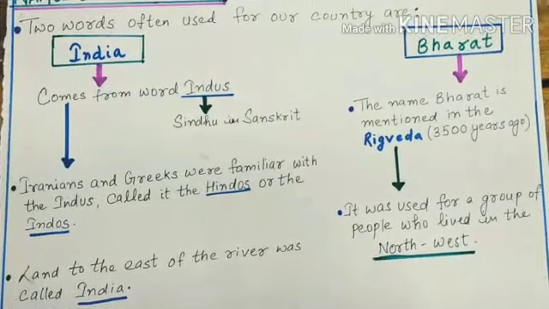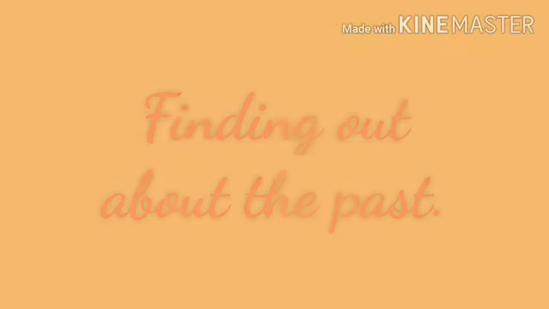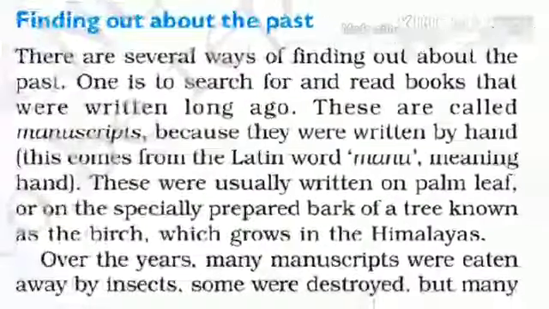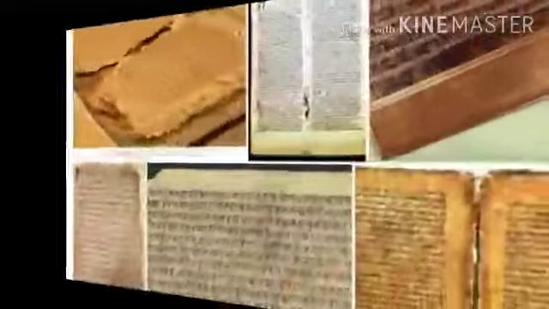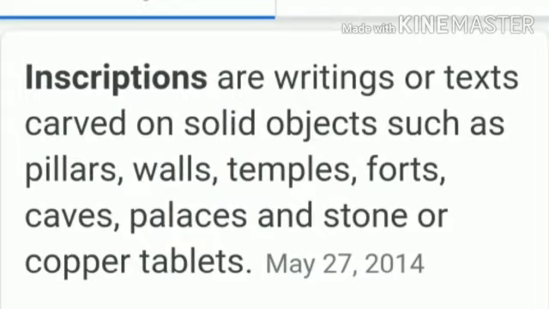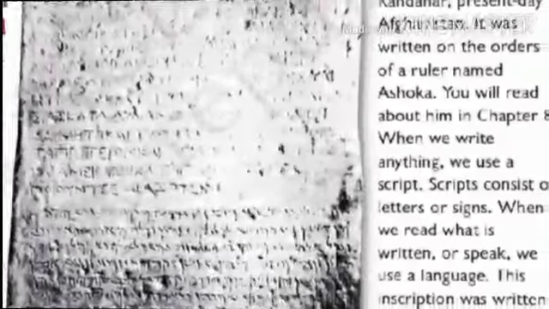History, Our Past, Chapter 1: What, Where, How and When, continued part. Topics which we studied last time were the names of the land. I also explained the names of the land, India and Bharat. The next topic was finding out about the past, how you can find out about your past. I showed you on the screen the pictures of manuscripts and inscriptions, the definition of inscriptions, and also an old inscription.